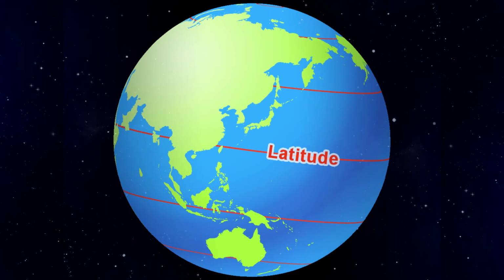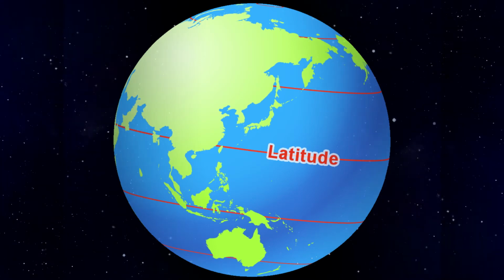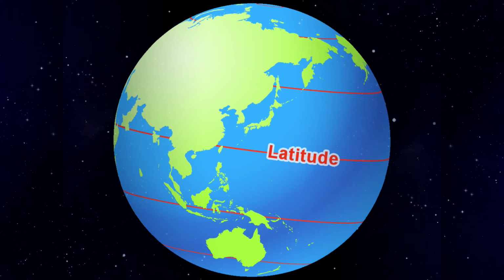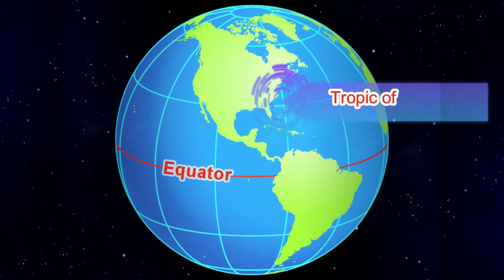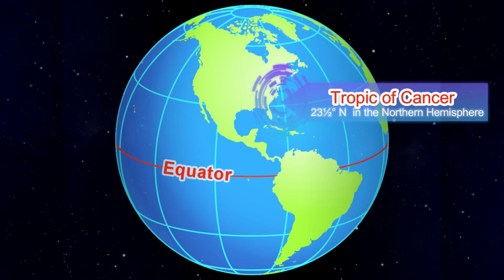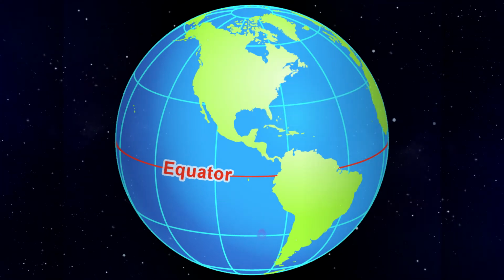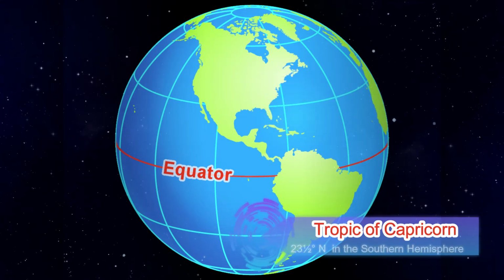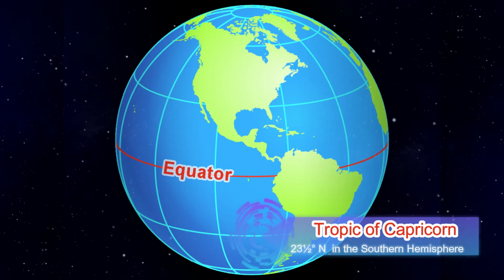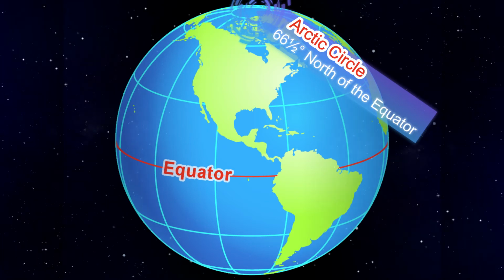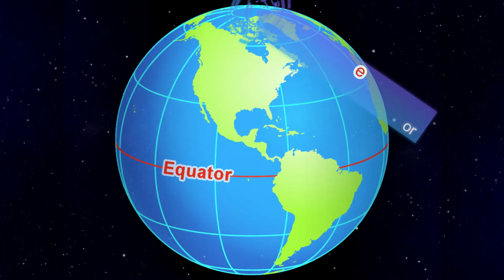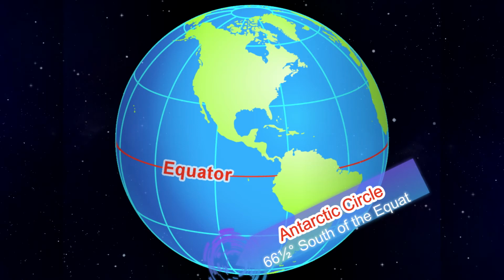Important parallels of latitudes. Well, there are 4 important parallels of latitudes. They are the Tropic of Cancer in the Northern Hemisphere, Tropic of Capricorn in the Southern Hemisphere, Arctic Circle north of the equator, and Antarctic Circle south of the equator.